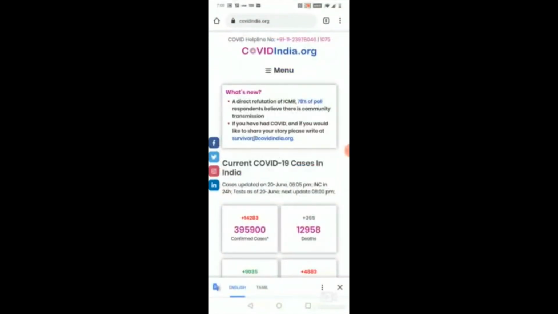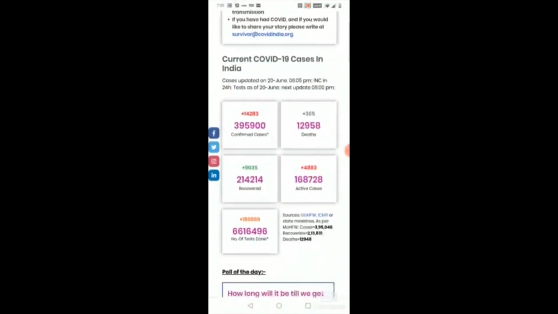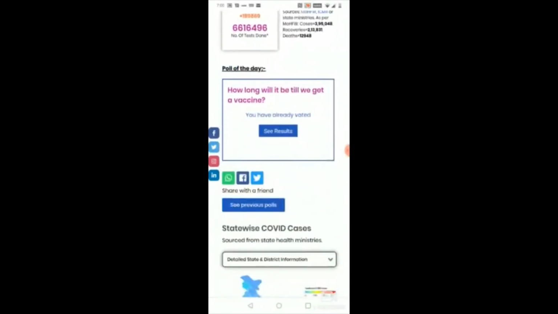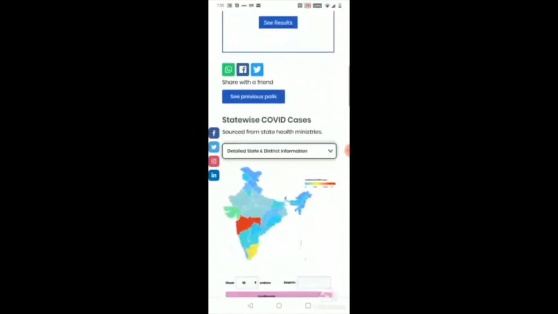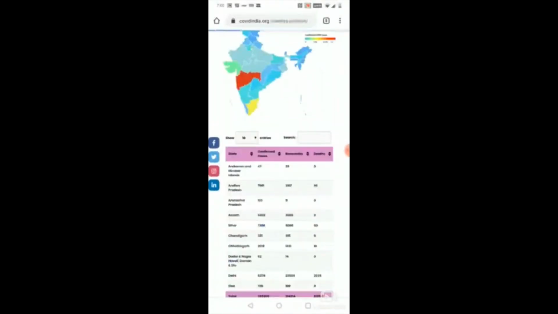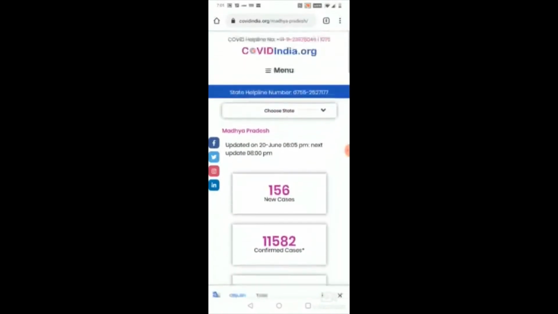The next feature is the Corona status feature. At some times you don't know how many people are affected in your city or near you. At times like that, just don't panic. Click on this Corona status option, and when you click on the option, you'll be taken to this website where you can see all these updates on the COVID-19 cases. You can even do the poll of the day, which I have already done, and you can also see state-wise information. For example, if I am in Madhya Pradesh, then I will be able to see the reports in Madhya Pradesh. Going back to the app.